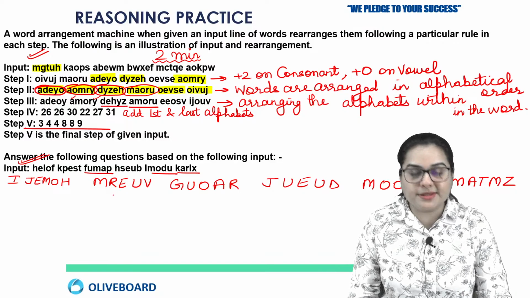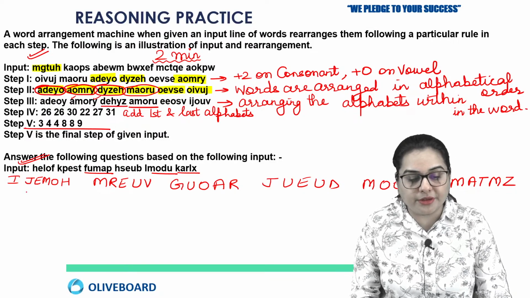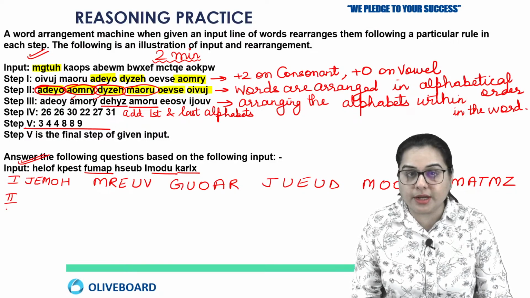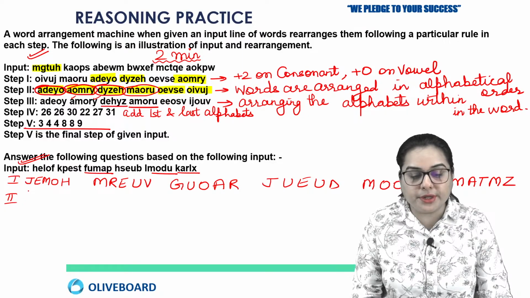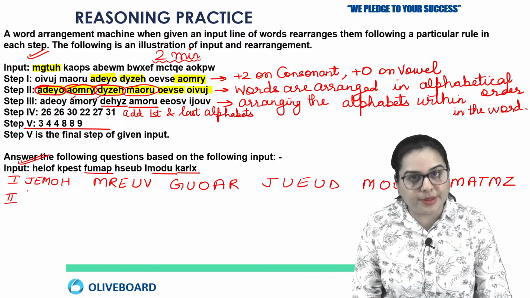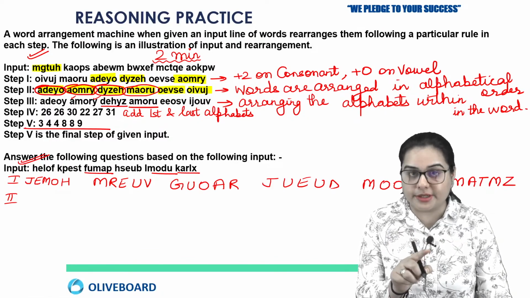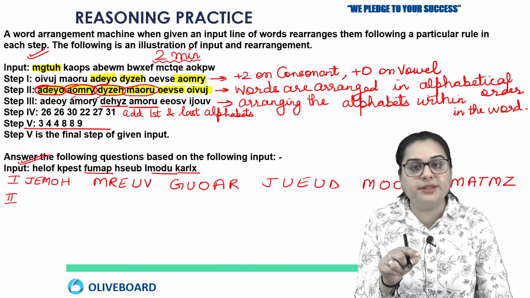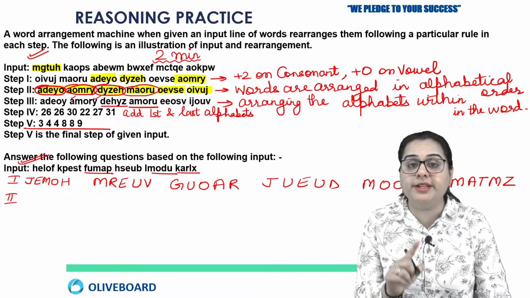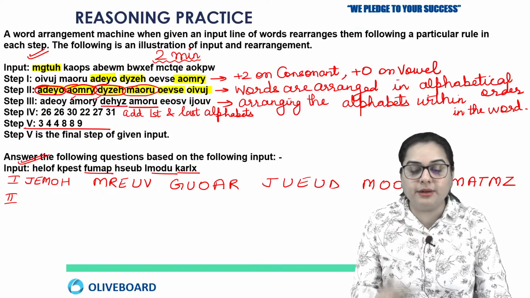Now this is actually step number 1. Now if I want to come to step number 2, what am I going to do? I'm simply going to arrange the words in alphabetical order. I'm arranging the words in alphabetical order, not the alphabets. That is what we are going to do in the 3rd step, but in the 2nd step we have to arrange the words in alphabetical order.